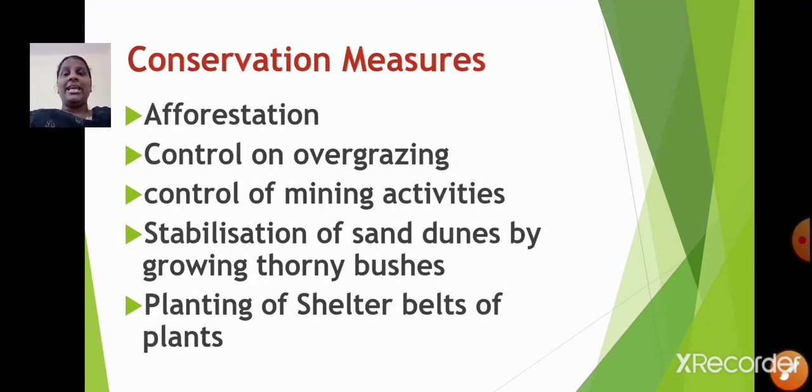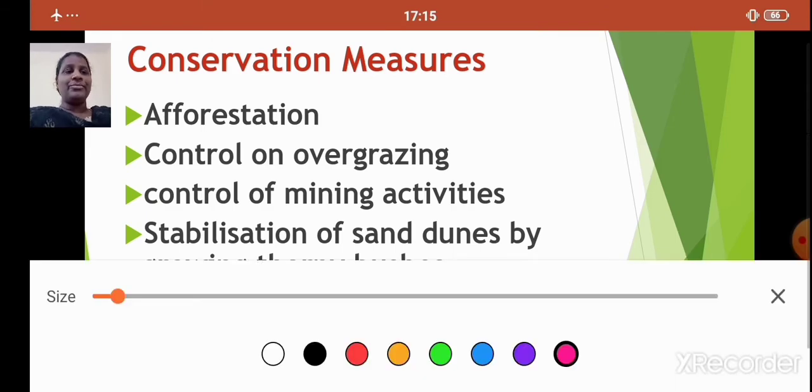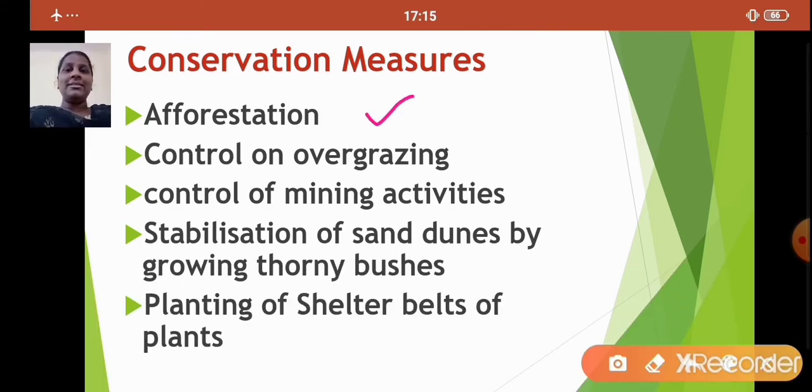Now there are many ways to solve the problems of land degradation. So let us see the conservation measures now. Afforestation, control on overgrazing, control of mining activities, stabilization of sand dunes by growing thorny bushes, planting of shelter belts of plants. So these all are the conservation measures. These are the methods wherein we can solve the problems of land degradation. I hope it is clear, students.